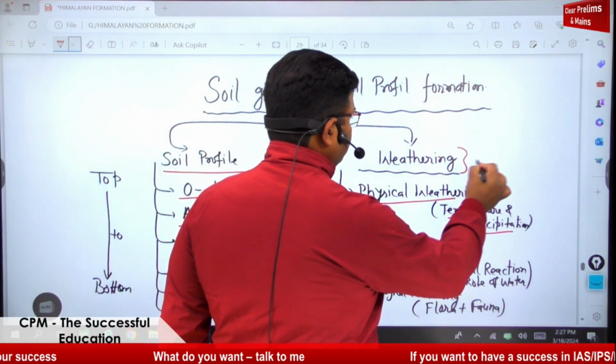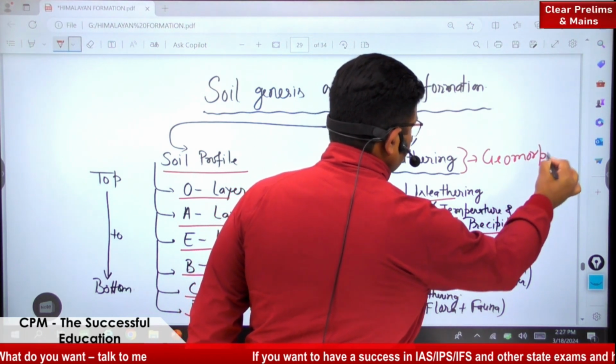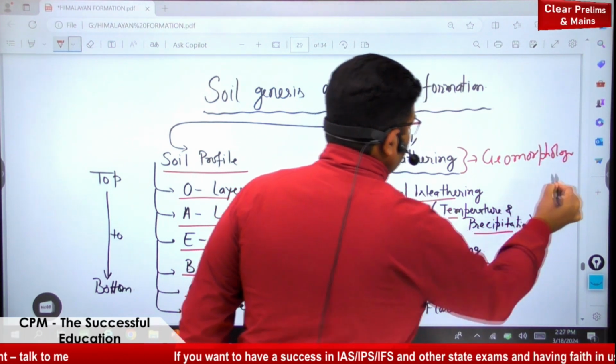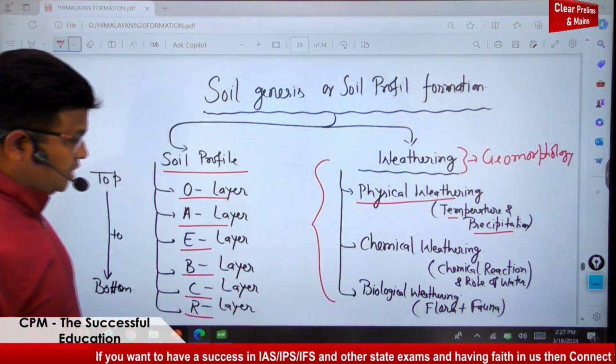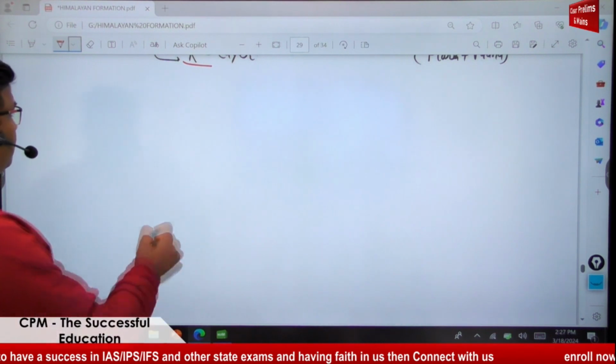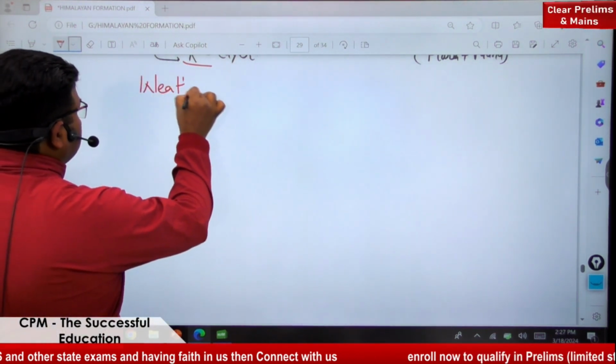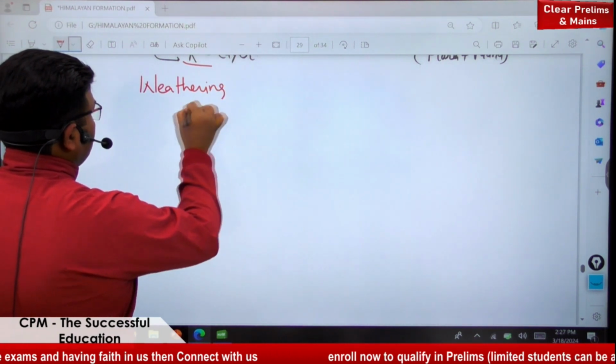So let us try to understand weathering in a small part. It is a part of geomorphology. Understood? It is considered an exogenic force. Now let us see what weathering is. If I say weathering, what is weathering?